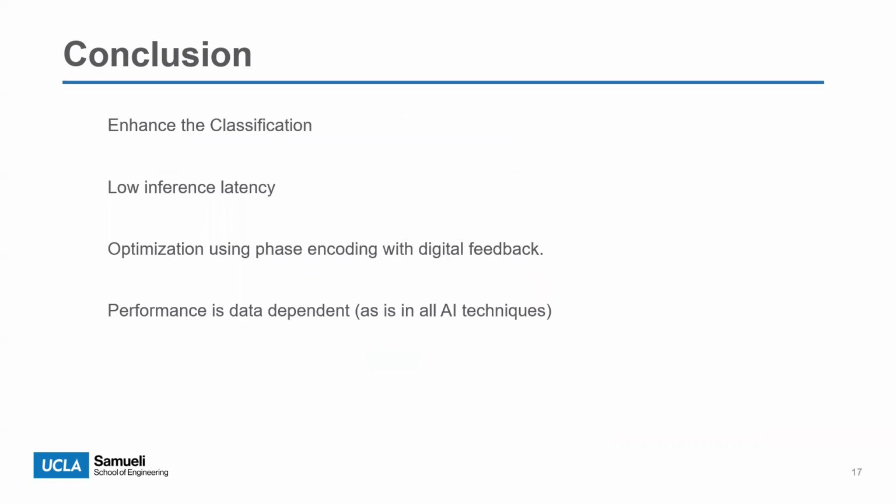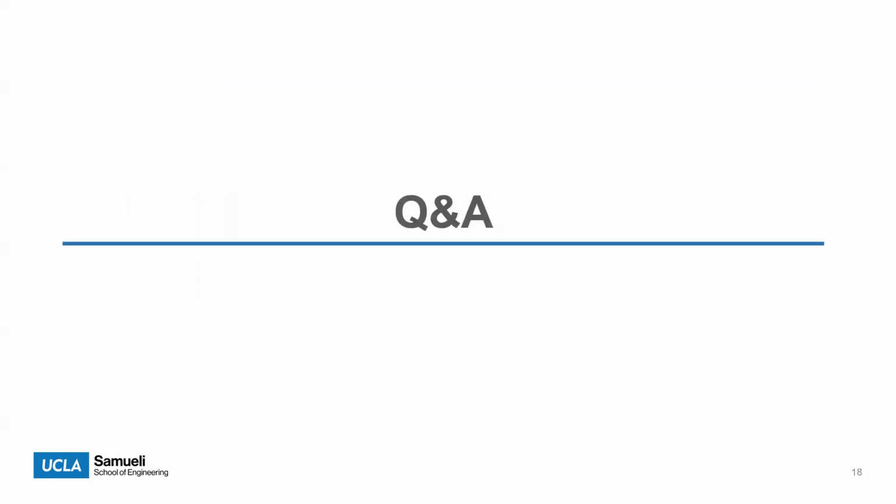So in conclusion, our kernel can enhance the classification, and it also has a low inference latency. More importantly, we achieved optimization using phase encoding with a digital feedback loop. This provides a general framework for adapting this physical computer to various applications. Finally, one thing I have to emphasize is that the performance of this technique is still data dependent, because after all, it is a statistical approach, just like all AI techniques. This is the end of my presentation, and thanks for watching.